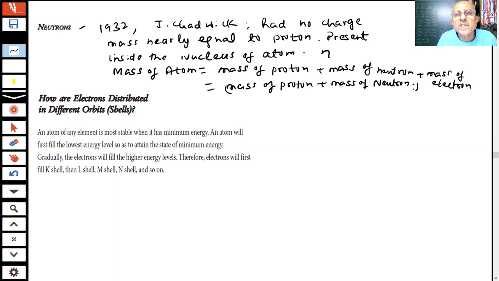I can write because the mass of the electron is negligible. The mass of the electron is negligible, students. We have already shown you.